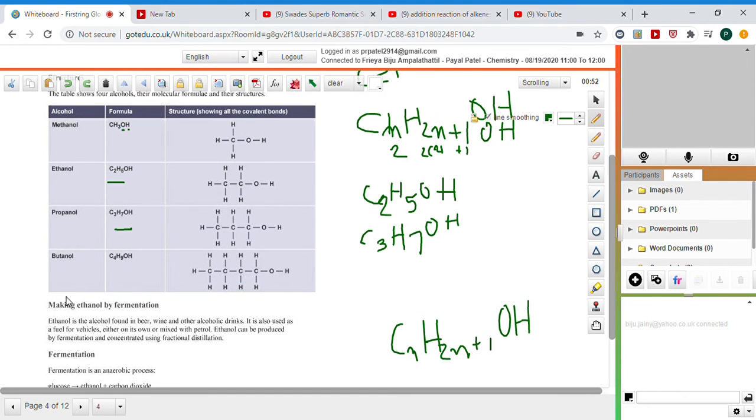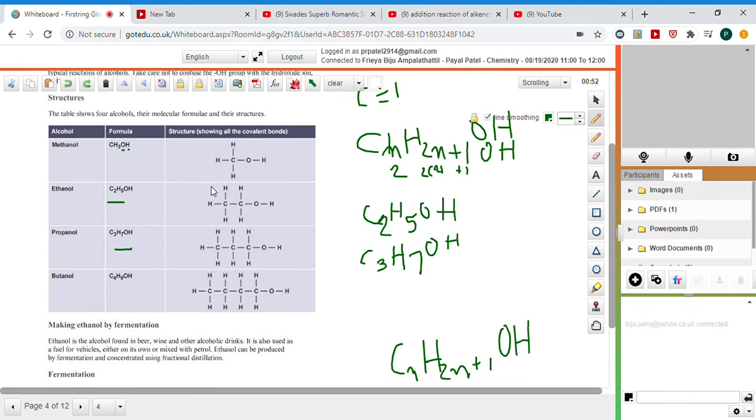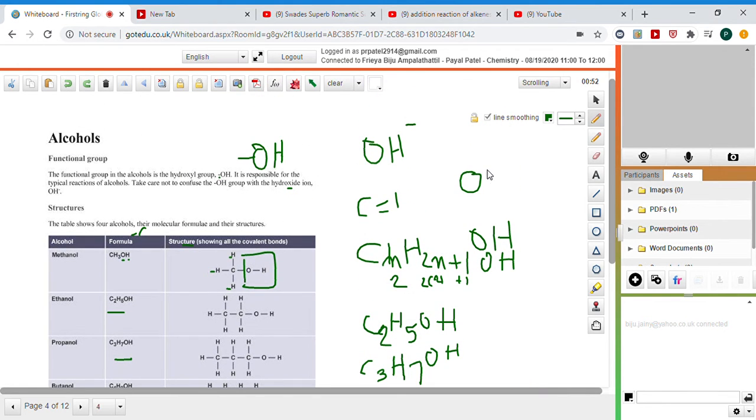So there are some examples of methanol with its formula and structure. So it's a chemical formula and it's a structural formula. We can represent any alcohol or any compound in a chemical formula or structural formula, right? CH3OH. So there are 1, 2 and 3 hydrogens and there is an OH. If we write down O and H, that means there is a bond between O and H. So we just draw the bond here, right?